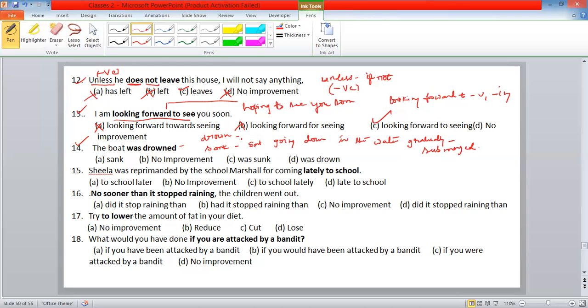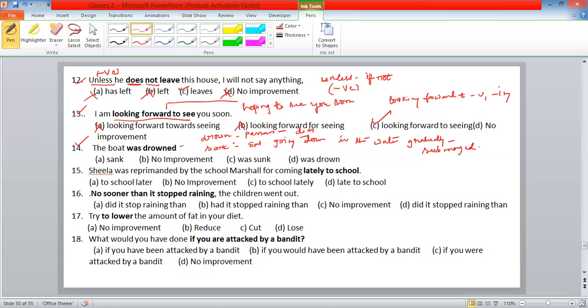But what is the meaning of drown? Actually, it is for persons. When a person is submerged in the water, he suffocates. He cannot breathe because the water goes into his nose, and he dies.